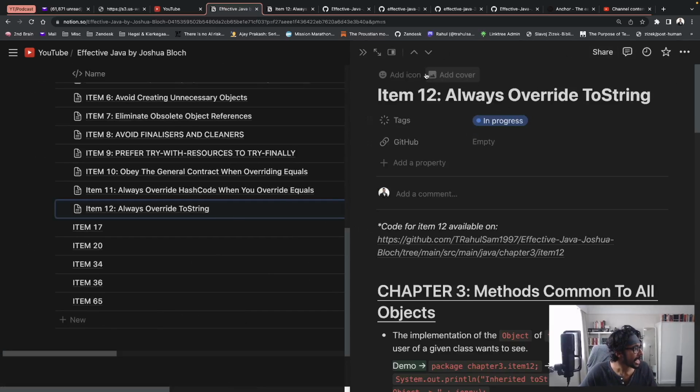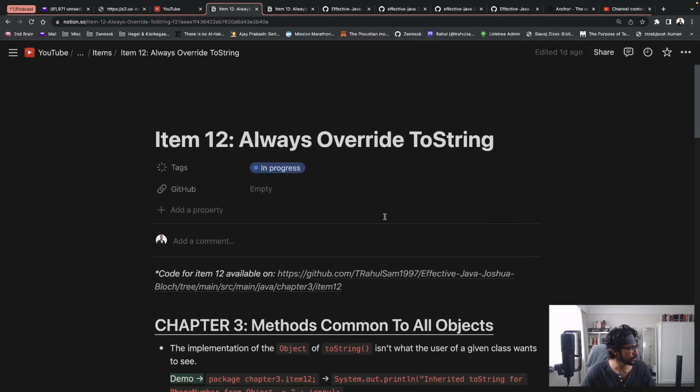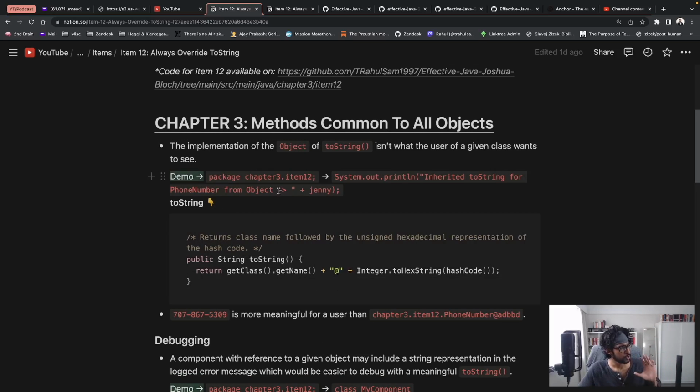So, as I said, item number 12 is always override ToString. It's not an overtly complicated item. The concepts are quite straightforward. Nonetheless, it's important to grok what Joshua Bloch has delineated in this item to write better code, because the ToString method is obviously common to the Object class, and every class that you write will have a ToString method by default. So to get the basics out of the way, what the ToString method does is that it simply gives a string representation of your object, whatever it may be.